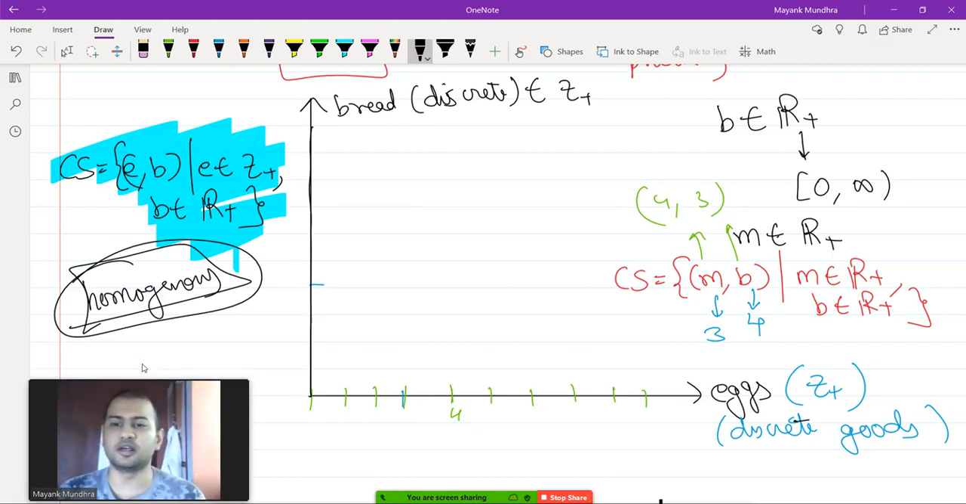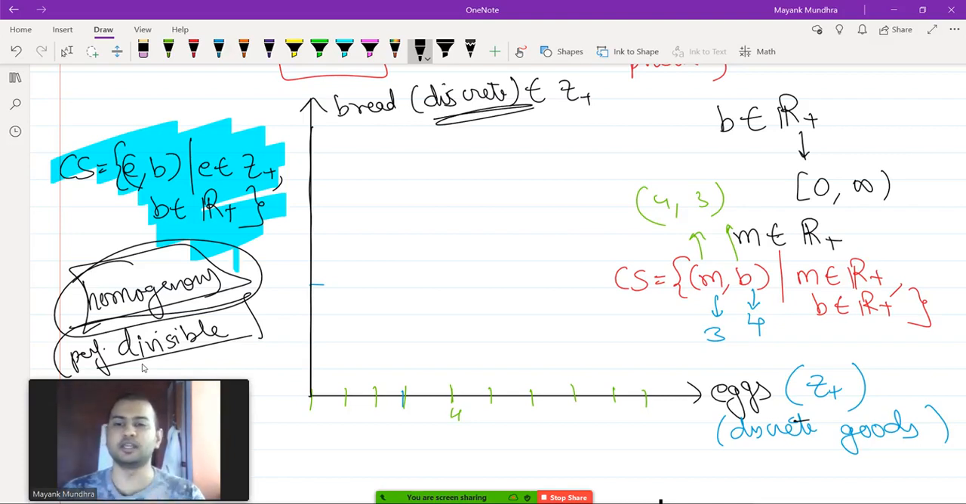So the word homogeneous can also be substituted with the word divisible, perfectly divisible. Okay, so homogeneous is also synonymous to perfectly divisible, whereas discrete means you are only going to buy it in whole number quantities, either 0, 1, 2, 3, 4 or 5 or so on. So let's assume bread is also a discrete good, that it is also available in whole number quantities. So in that situation, these green dots will represent the amount of eggs you can consume, and these red dots represent the amount of bread you can consume.